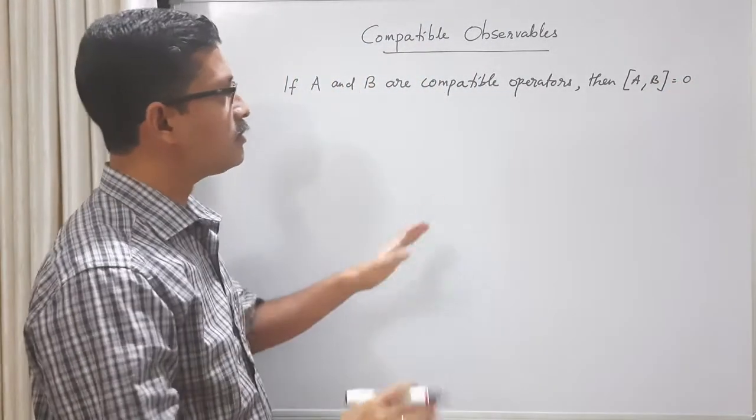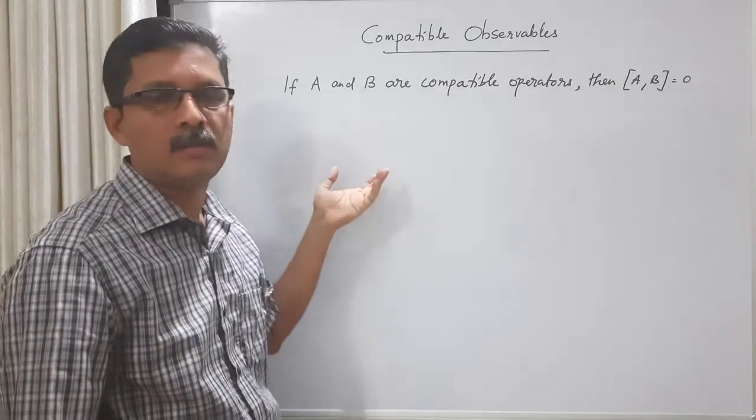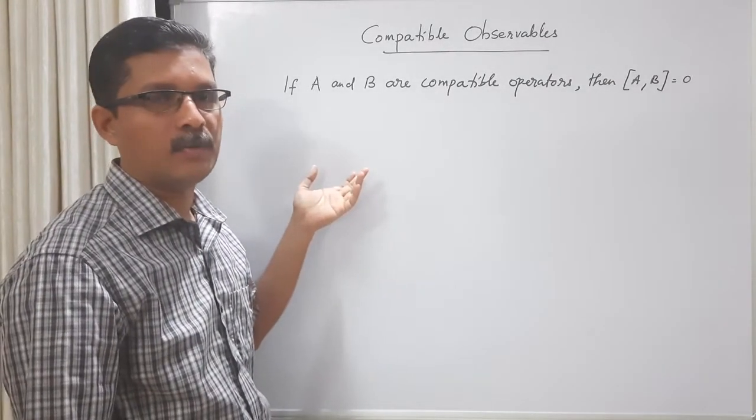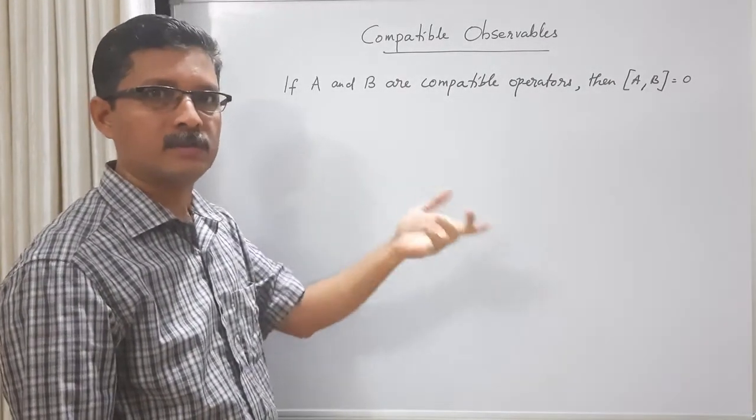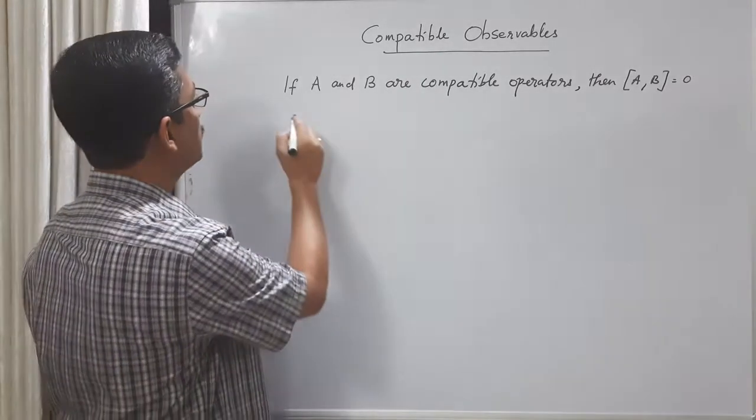In other words, two commuting operators are compatible operators, or two compatible operators always commute with each other.